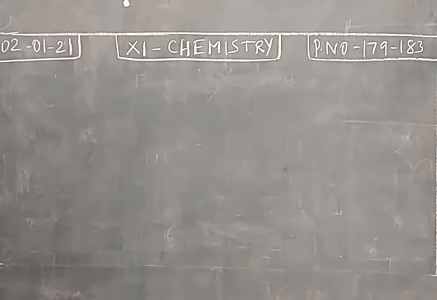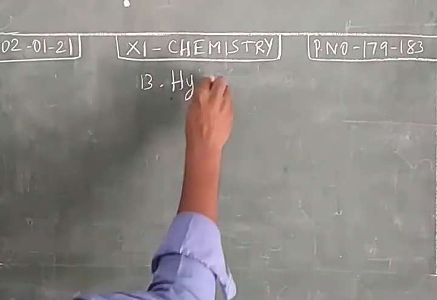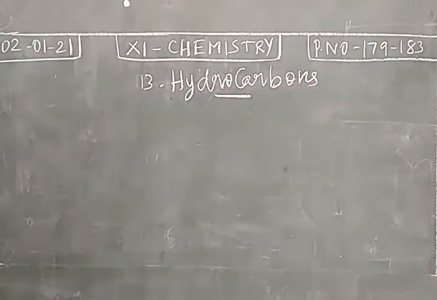Dear students, today onwards we start the 5th 20% syllabus. The lesson number 13, hydrocarbons. We have already completed 2 organic lessons, lesson number 11 as well as 12, and this is the preparation, properties and uses of hydrocarbons. We already studied the definition of an organic compound. An organic compound is a hydrocarbon or the derivative of a hydrocarbon.